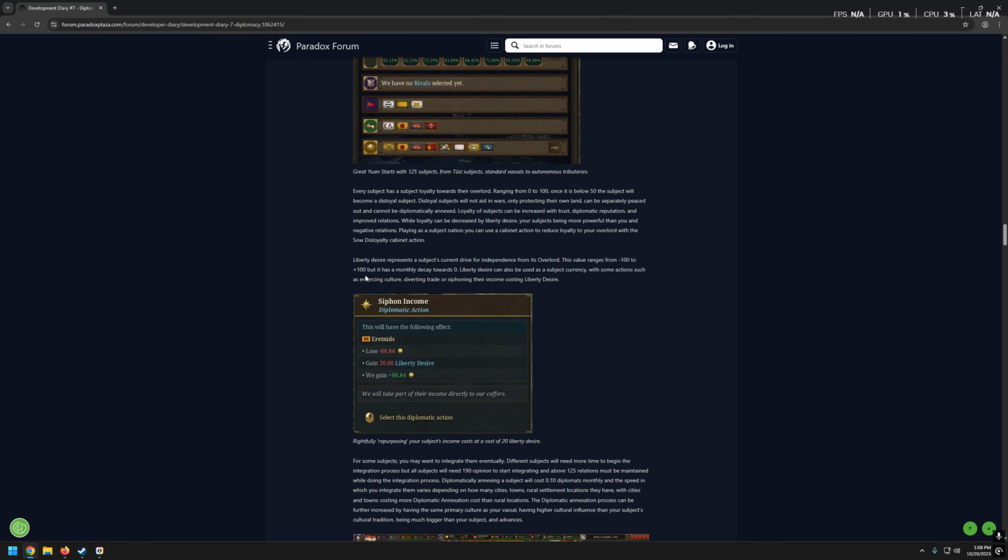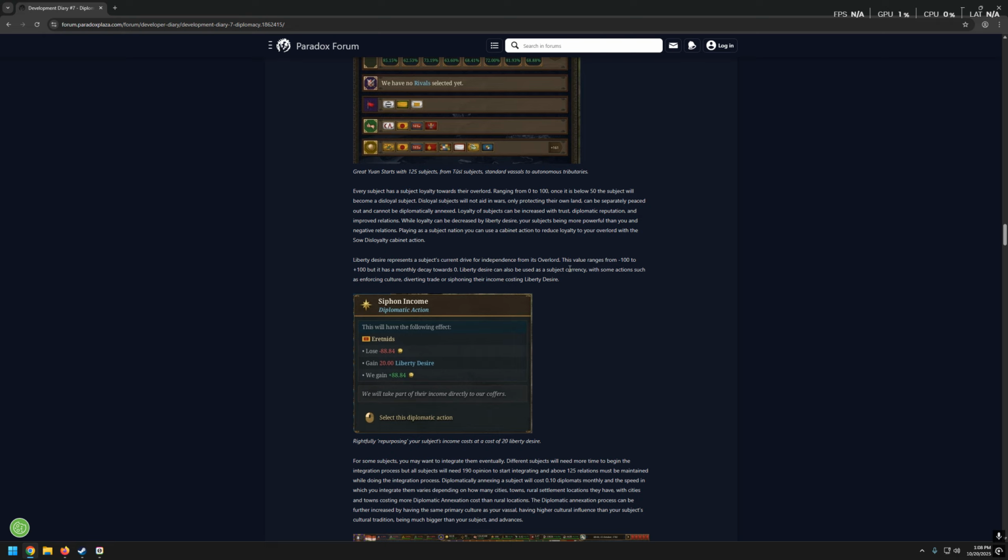Liberty desire represents a subject's current drive for independence from its overlord. This value ranges from -100 to +100, but it has a monthly decay towards 0. Liberty desire can also be used as a subject currency, with some actions such as enforcing culture, diverting trade, or siphoning their income costing liberty desire.